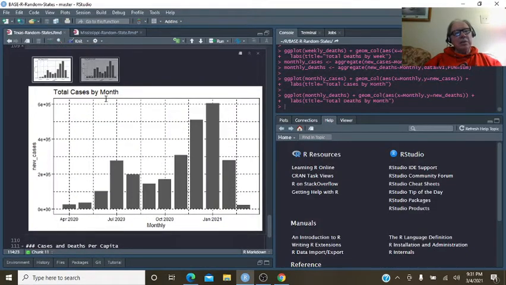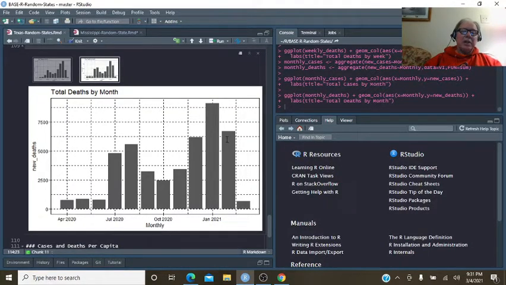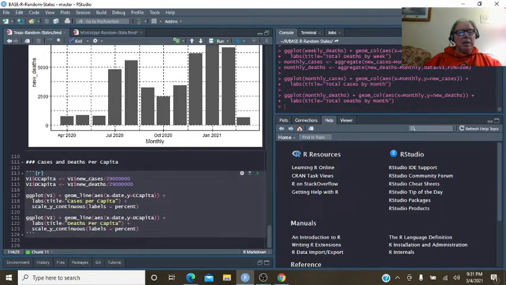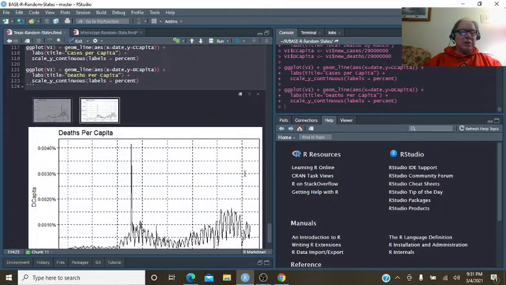Okay, monthly cases. Look at the drop in cases from January to February. Look at the drop in deaths from January to February. Let's take a look at per capita numbers, see what this looks like.